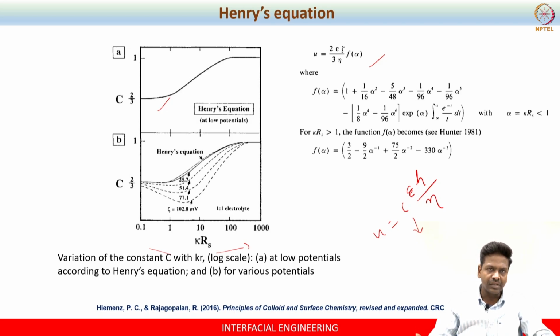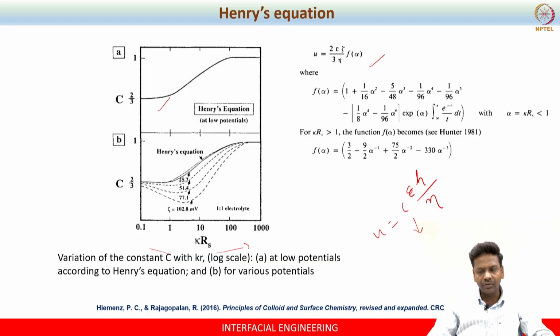For that, there is a detailed derivation shown by Helmholtz and Smoluchowski. So, one has to go through the textbook, okay. There it is given in detail. The final and compact equation in that case will be the same in terms of zeta potential, but your C factor will be different. It is 1 instead of 2 by 3, right.